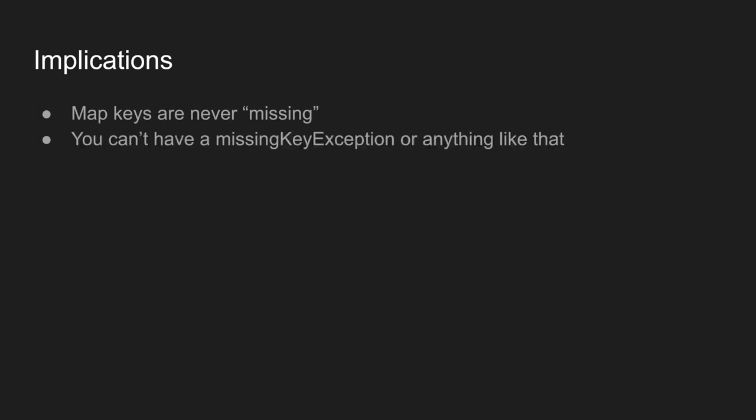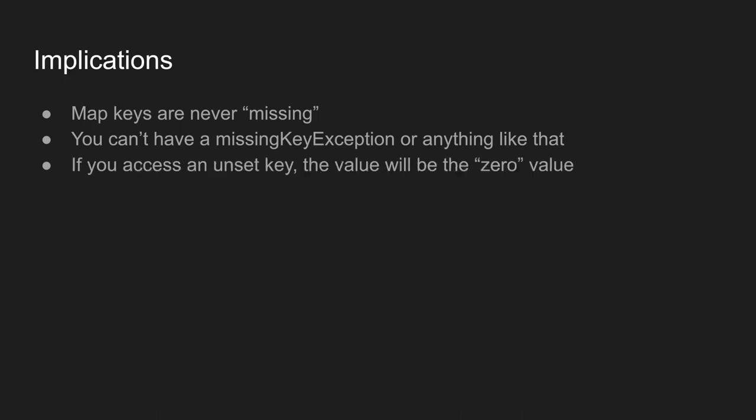Okay, there's actually more implications to this. The other one is that the map keys are never missing. So if you ever try to access a key that isn't inside of a hash map, you're going to get, like, a missing key exception or something like that. Instead, if you access a key that has never been used before, or set before, I should say, its value will be 0. So booleans will be false, integers will be 0, strings will be empty, and so on.